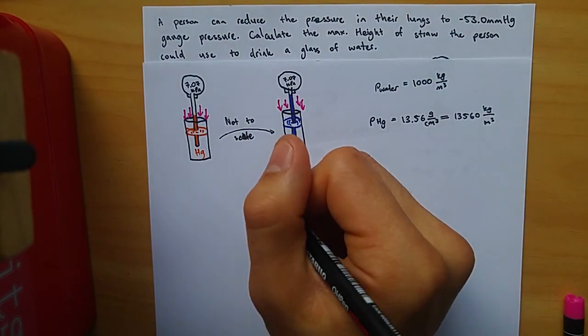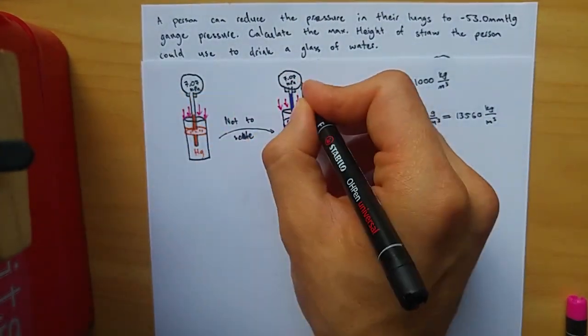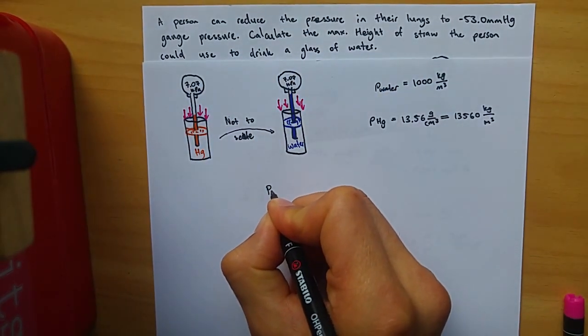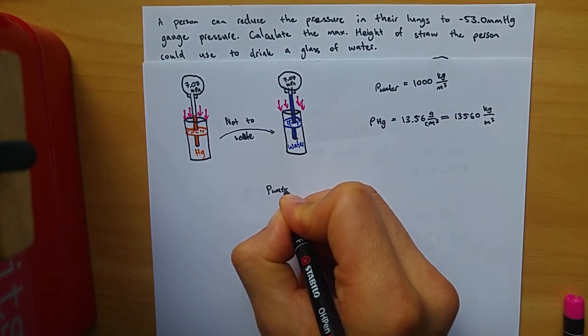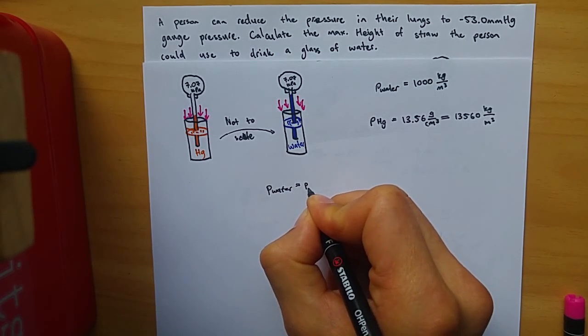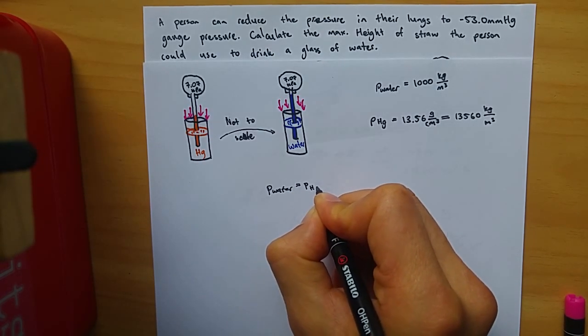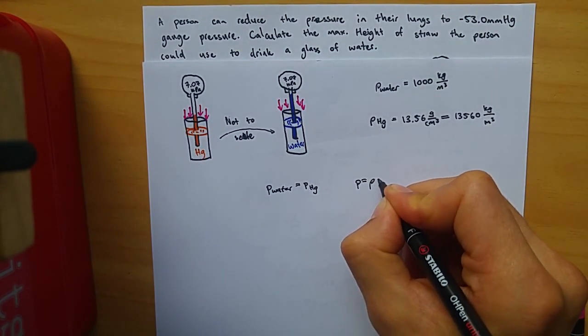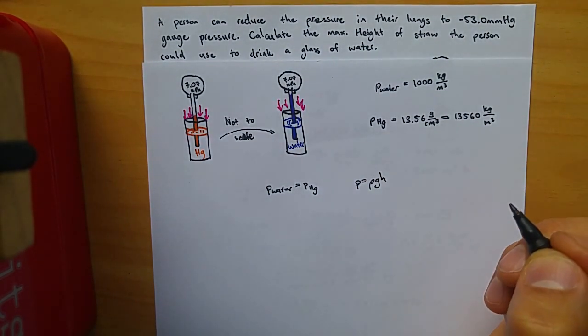So we know that the pressure in here is the same. The pressure of water equals the pressure of mercury. We also know that pressure equals rho g h.